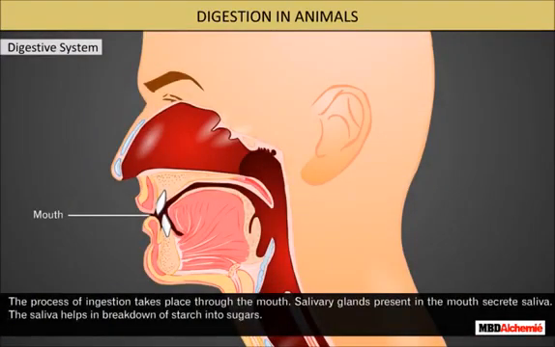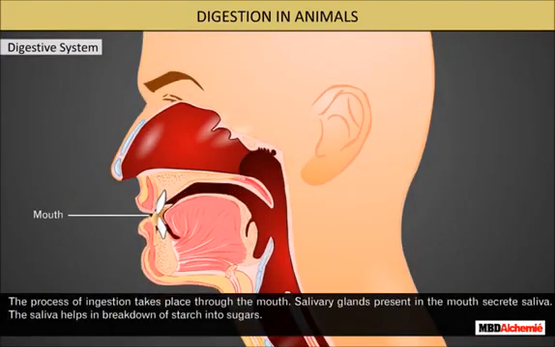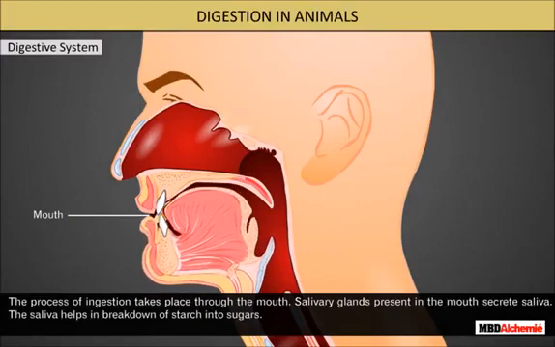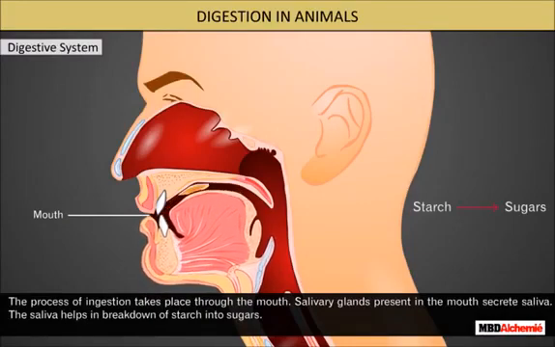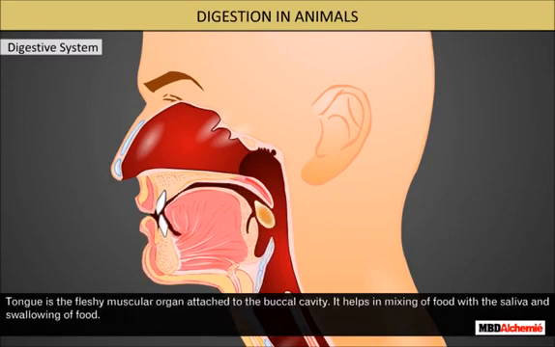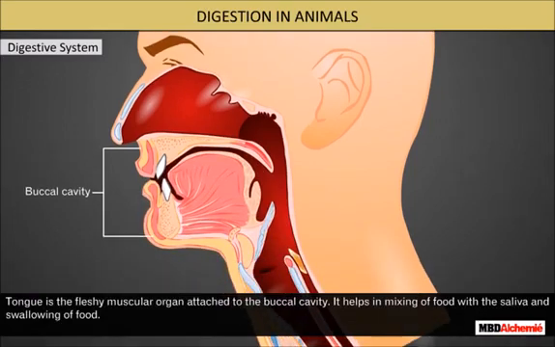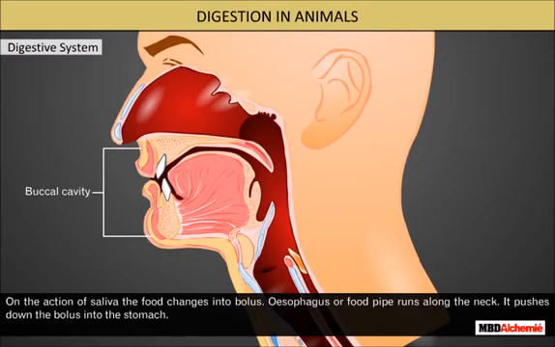The process of ingestion takes place through the mouth. Salivary glands present in the mouth secrete saliva. The saliva helps in breakdown of starch into sugars. Tongue is the fleshy muscular organ attached to the buccal cavity. It helps in mixing of food with the saliva and swallowing of food. On the action of saliva, the food changes into bolus.